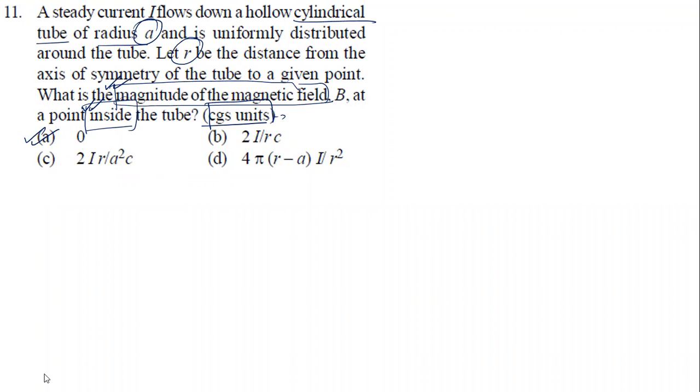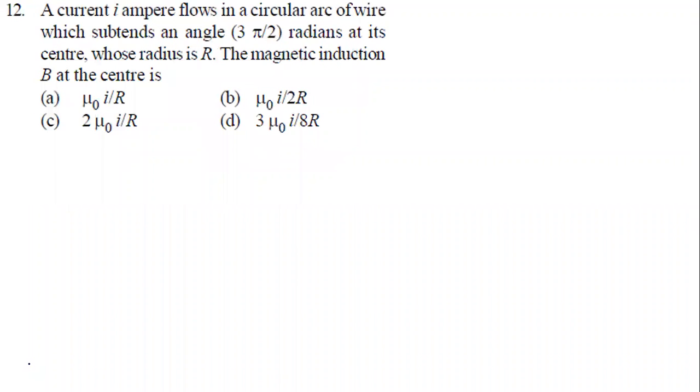Look at question number 12. A current I ampere flows in a circular arc, subtending an angle of 3 pi by 2 radians at its center, whose radius is R. They ask for the magnetic induction at the center.